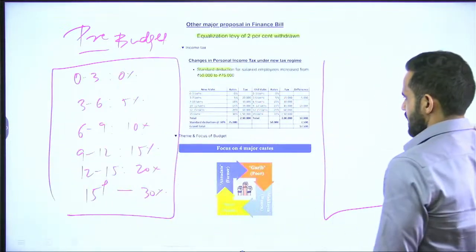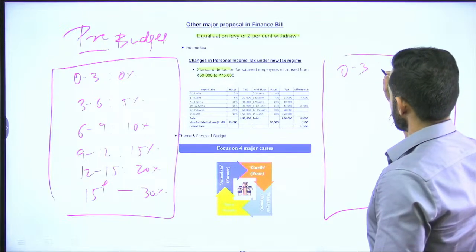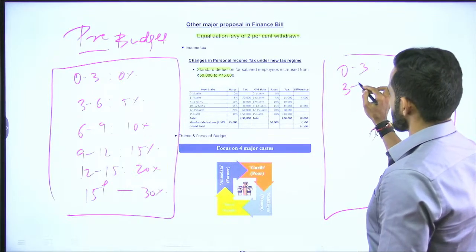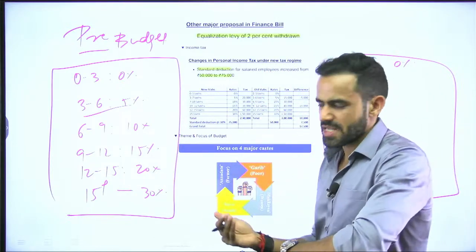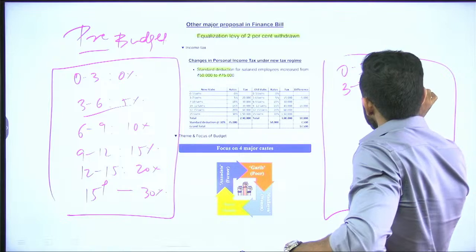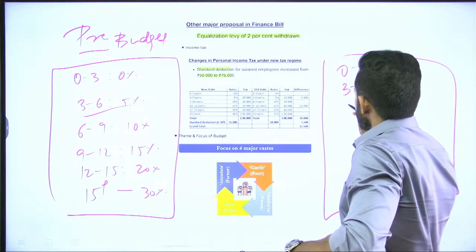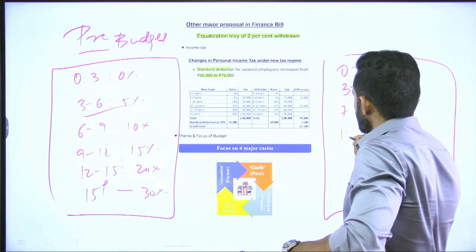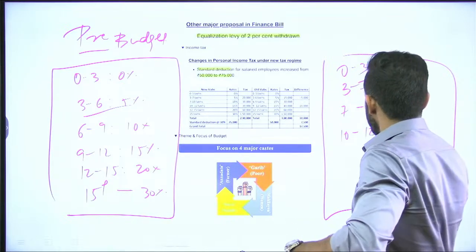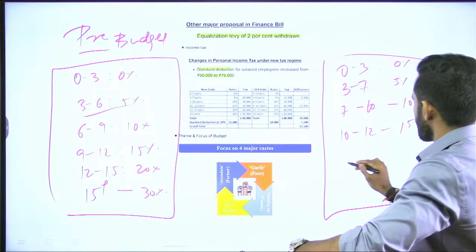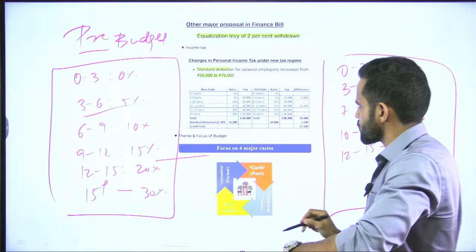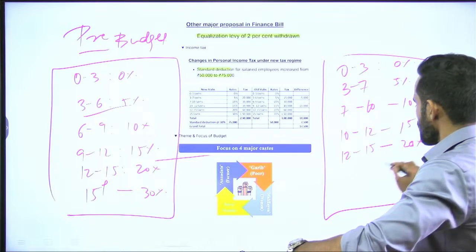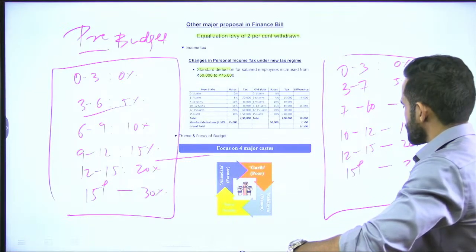Now what has changed is that the first slab is the same as it is, 0 to 3, 0%. Then 3 to 7; in the old one it was 3 to 6. So there is an upgradation of the slab from 3 lakh to 7 lakh, and it is going to be 5%. The third slab is going to be 7 to 10 lakh, that is going to be 10%. Then 10 to 12, there is another slab, this is going to be 15%. Then from 12 to 15 lakh, there is another slab, similar to the old one, 20%. And then from 15 plus there is 30%.